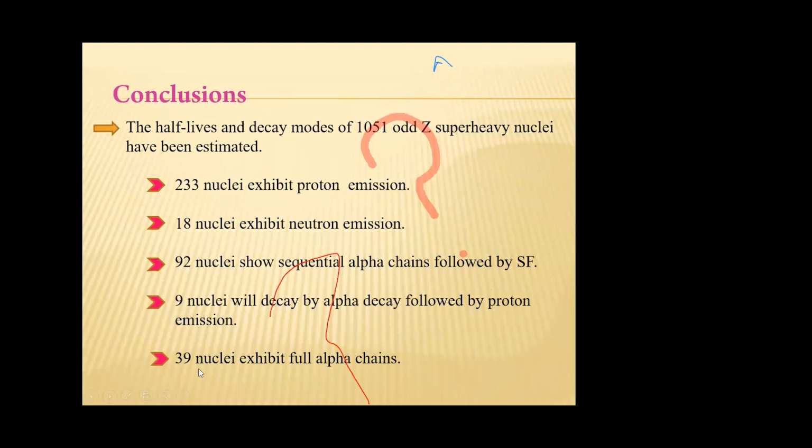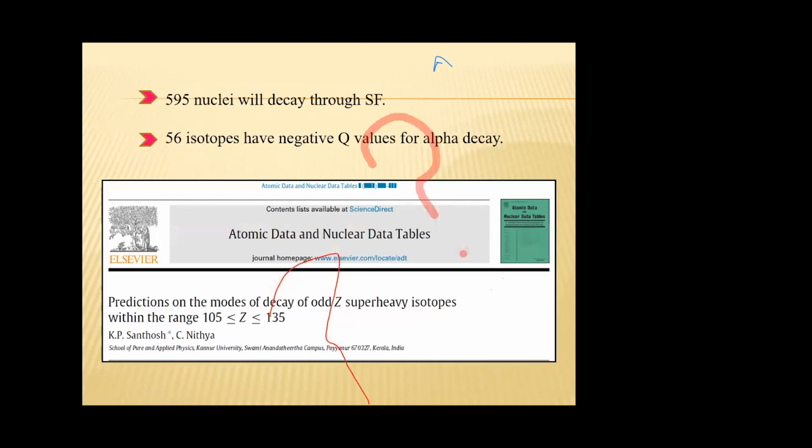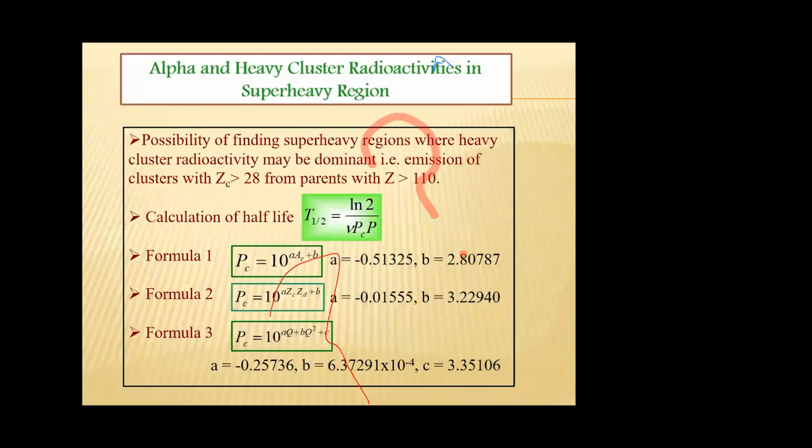39 nuclei exhibit full alpha chains, 95 nuclei will decay through spontaneous fission, and 56 isotopes have a negative value for alpha decay Q-value. That is, these nuclei are stable against alpha decay.